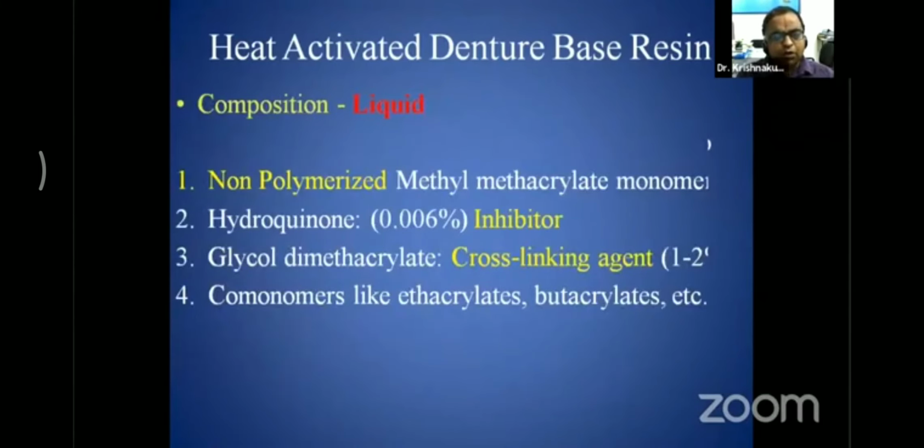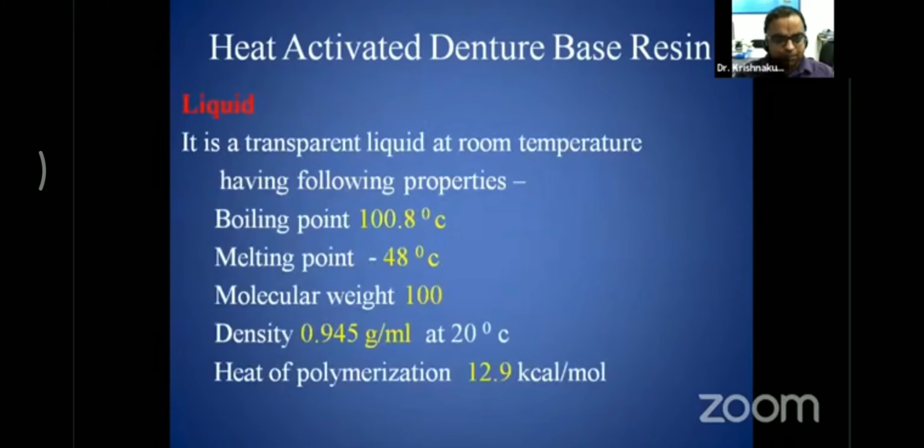The liquid is a non-polymerized methyl methacrylate monomer. As we know, this monomer is going to make the polymer. Hydroquinone in the range of 0.06% is used as an inhibitor. Glycol dimethacrylate is the cross-linking agent, and co-monomers like ethyl acrylate and butyl acrylate are added to the composition of the monomer. Monomer is a transparent liquid at room temperature. The boiling point is very important. Most of the time the examiner asks the boiling point of water and the boiling point of the monomer. You are supposed to know the boiling point of the monomer, that is 100.8 degrees Celsius.